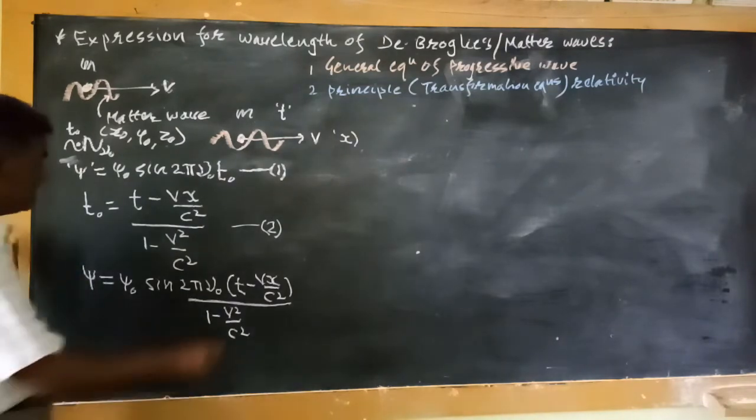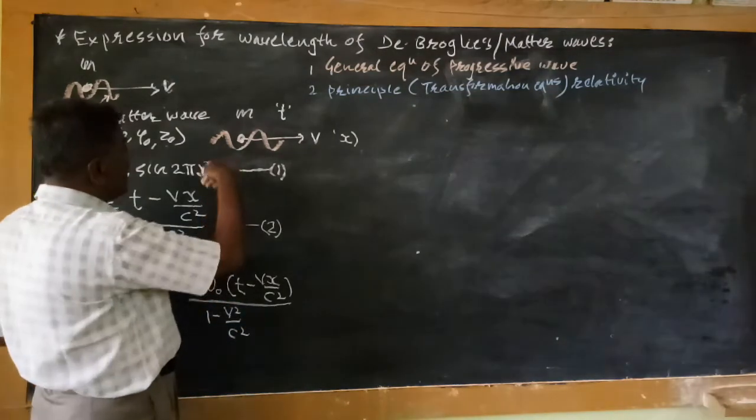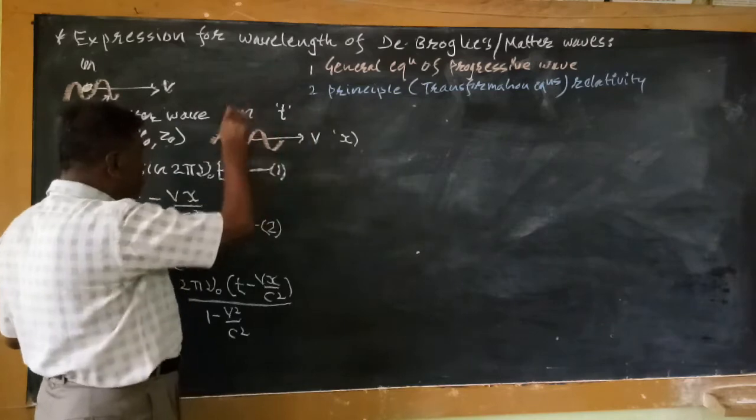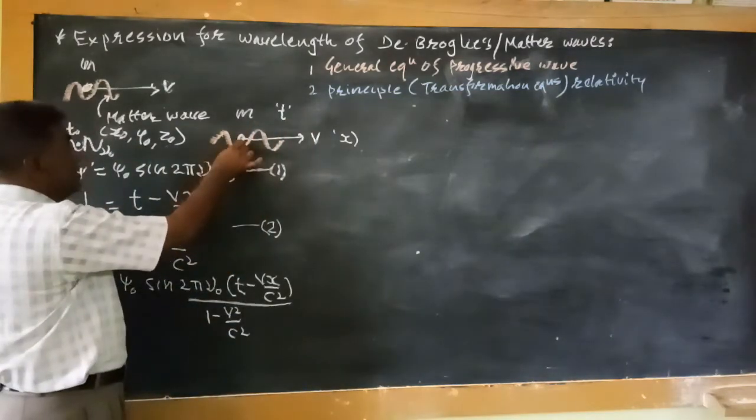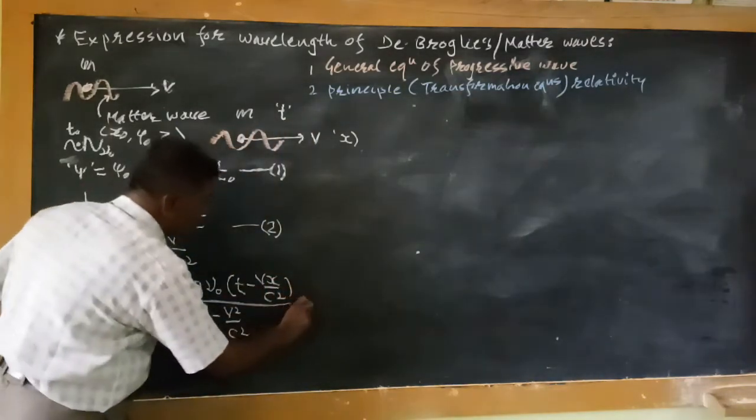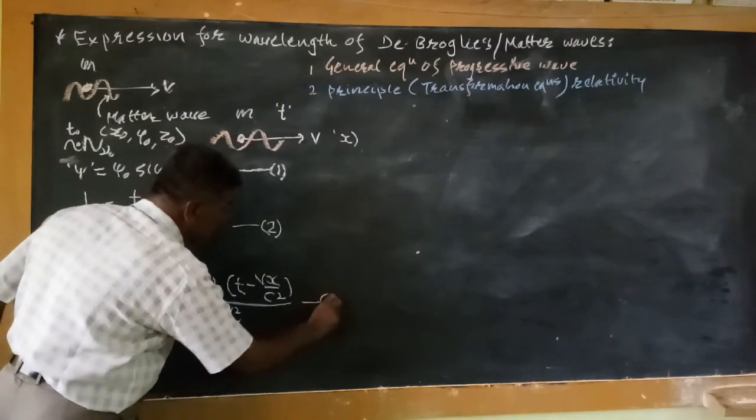So this is the wave function under this new condition, when the particle is moving. Suppose this is equation number 3.